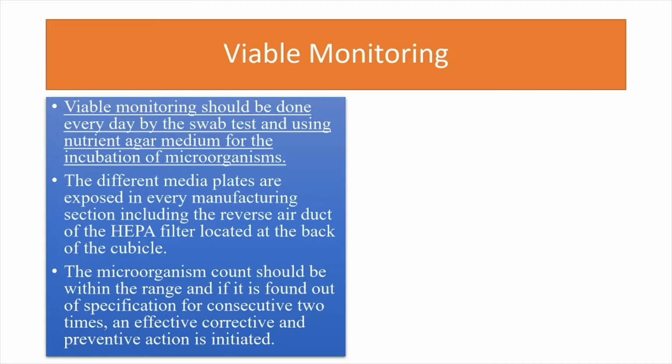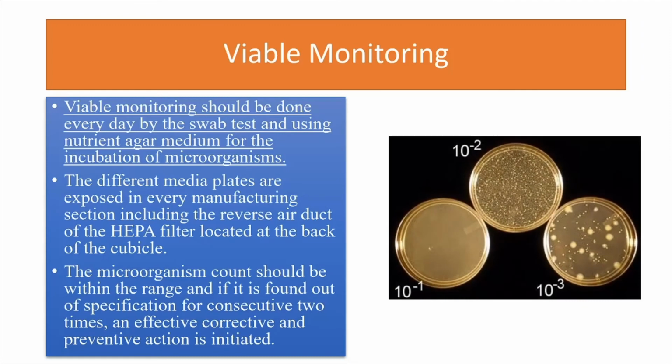The microorganism count should be within the range or should be minimum, and if it is found to be out of specification or OOS for consecutive 2 times or 2 days, an effective corrective and preventive action, that is CAPA, is initiated to control the parameters as per the specified criteria provided by the regulatory authorities. Now we can see the agar plates kept.